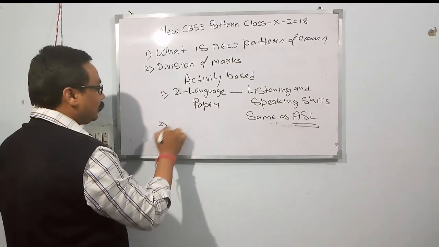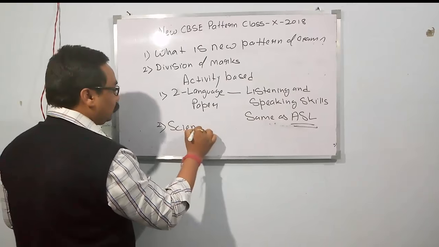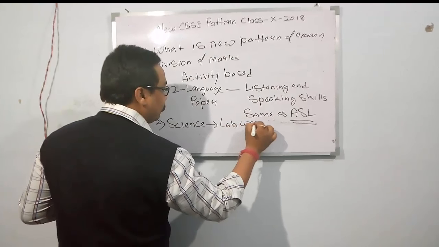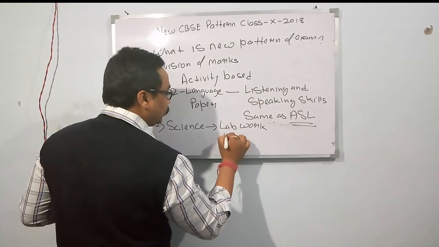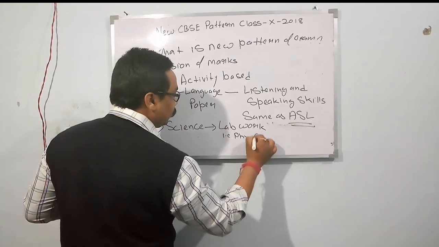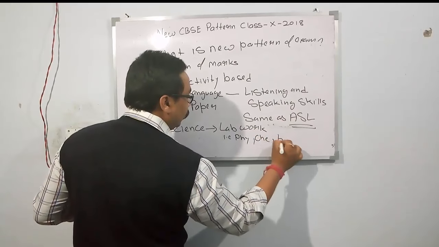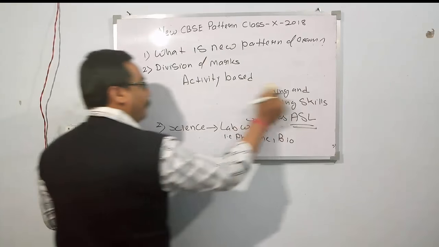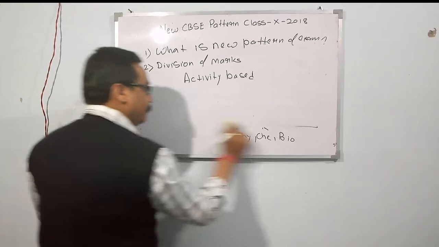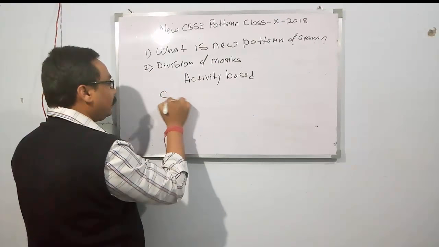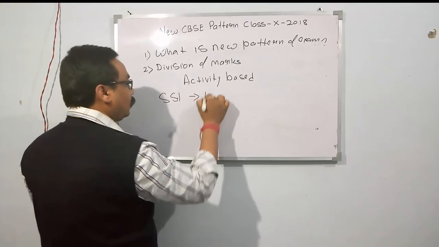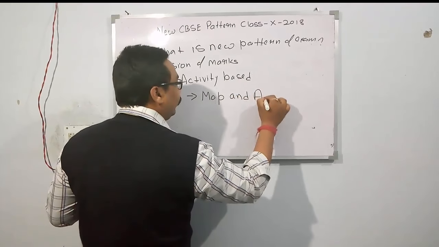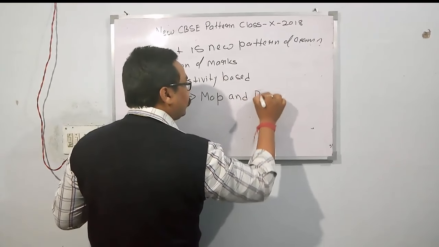Now for science, lab work, that is physics, chemistry, bio. In case of SST, map and activity, map and project.